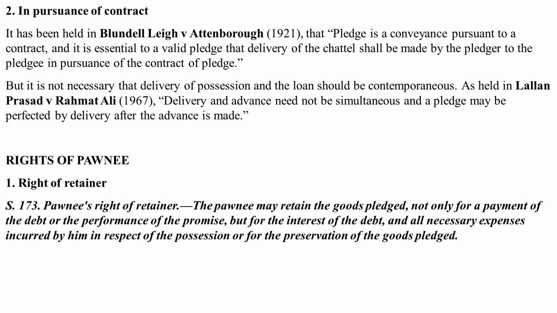So, the first right is that of retainer. As mentioned in Section 173, the pawnee's right of retainer: the pawnee may retain the goods pledged not only for payment of the debt or the performance of the promise, but for the interest of the debt and also for all necessary expenses incurred by him in respect of the possession or for the preservation of the goods pledged.